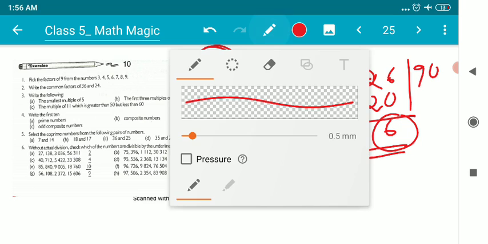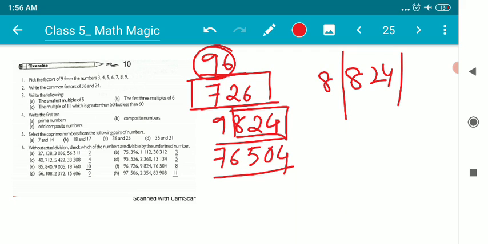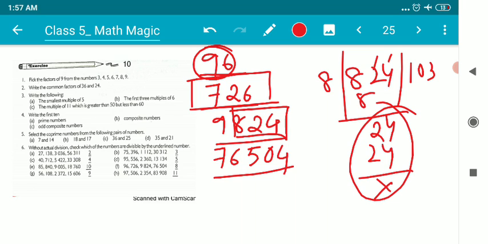Okay, children, now let's implement this with the next whole number, that is 9824. The last three digits are 824. 824 is surely divisible by 8. Yes, 8 ones are 8. Then what comes down? This 2 and 4 will come down. 3 8s are 24. Yes, it is divisible by 8.